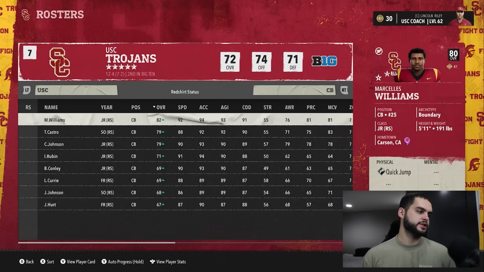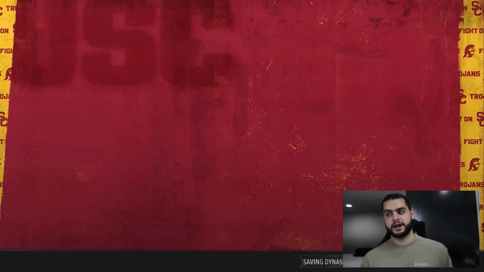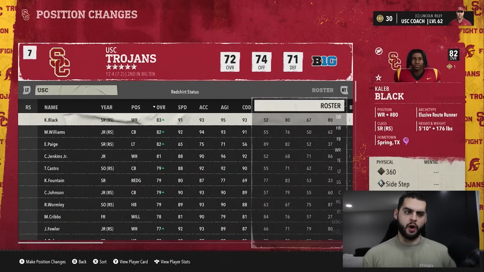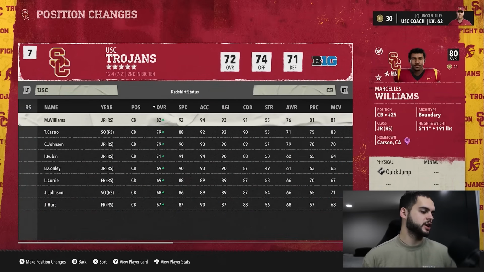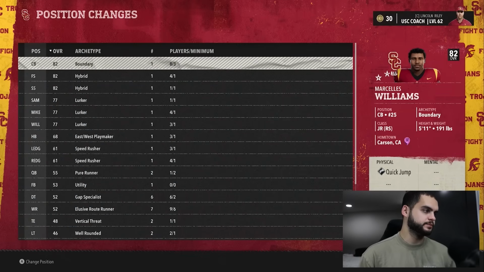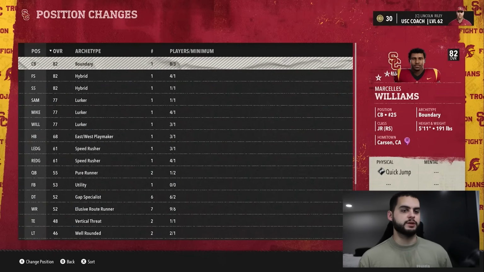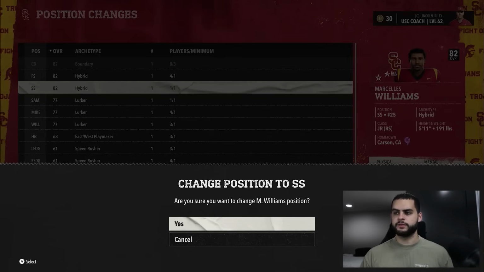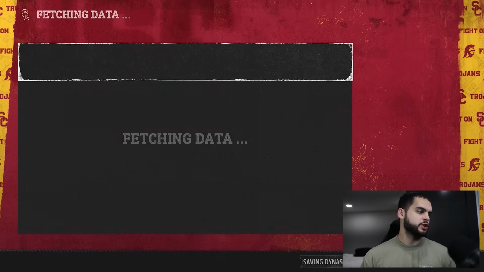Now let's say we want to change Marcellus Williams. By the way, another big change they did was allowing you to see these things on the position change screen, which was huge. So all good so far. Now let's go into Marcellus Williams and make a position change here. So let's say he's a cornerback who's a boundary archetype right now. Let's change him to a strong safety hybrid, which last year was a very common thing you do.